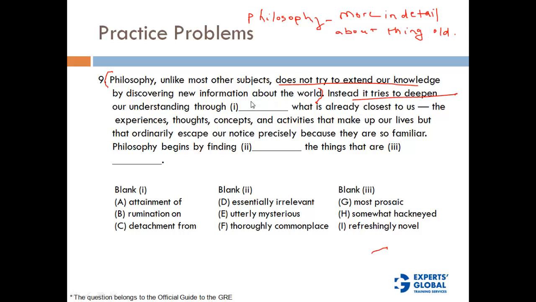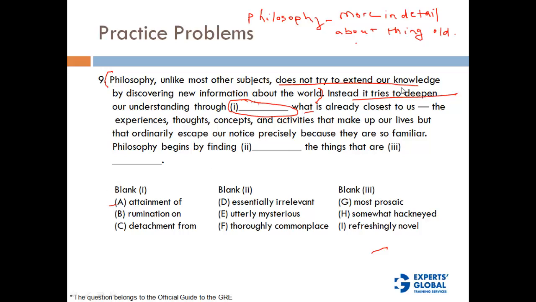Instead, it tries to deepen our understanding through, okay, so this is a missing word, what is already closest to us. So again it goes with the same idea, knowing in detail about what we already know. So what could this be? This is an action, right? What action would you require to know something more about something that we already know? A deep insight, thought about an old thing, or a more keen observation, something like that is the word we are looking for. So let's look at the options.